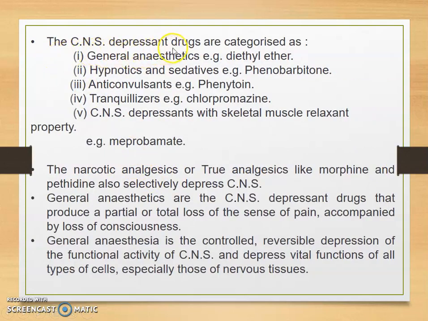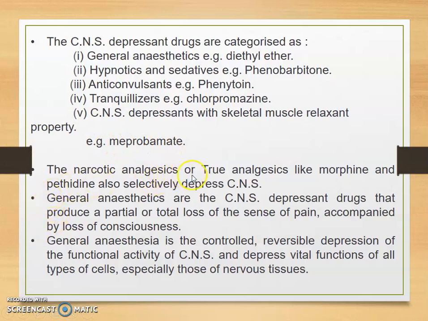The CNS depressant drugs are characterized as general anesthetics, for example diethyl ether; hypnotics and sedatives, for example phenobarbital; anticonvulsants, for example phenytoin; tranquilizers, for example chlorpromazine; and CNS depressants with skeletal muscle relaxant property, for example meprobamate.